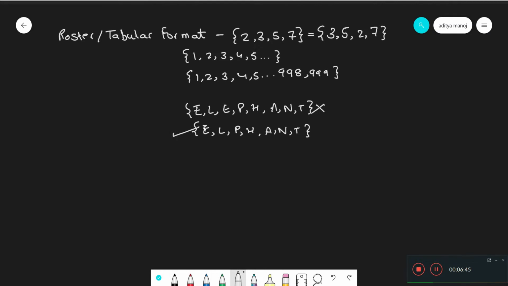So this is the correct format to write this. So remember, in tabular format, the order doesn't matter and you do not repeat elements.